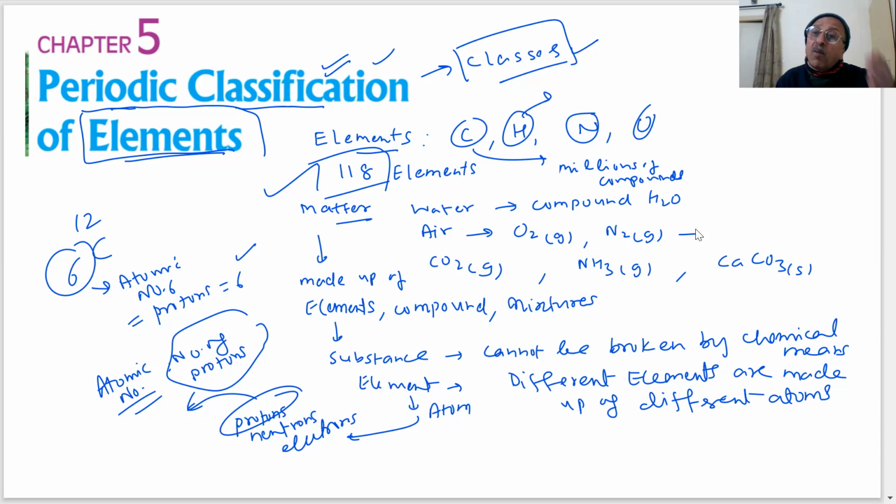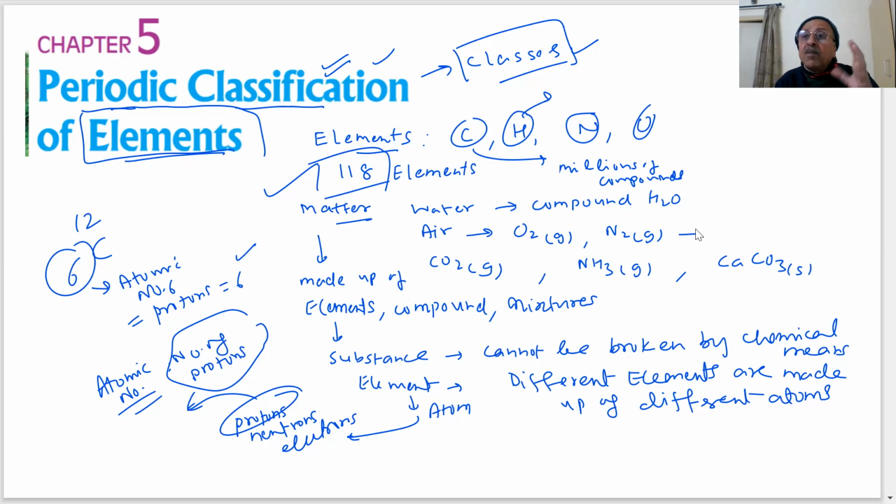But if we can form certain groups of the elements, then we will be able to find out what type of compounds they are forming, what type of physical properties in general they have. If I say some substances are metals, then you say some substances are non-metals. Now you already know there are some substances which have properties between metals and non-metals.